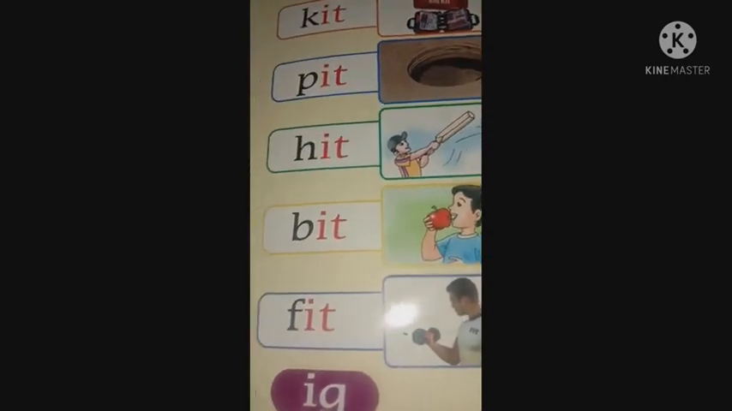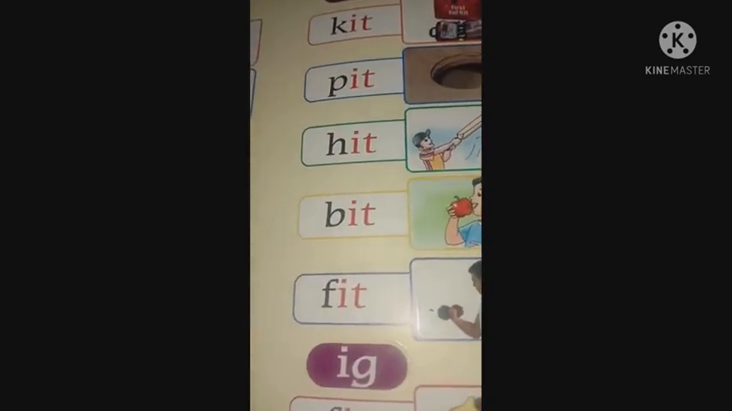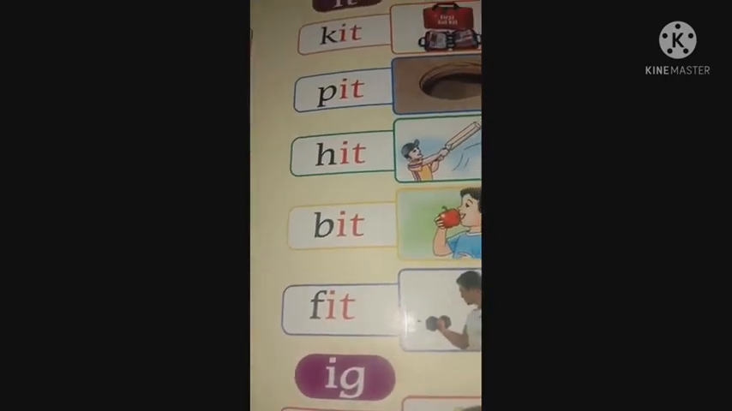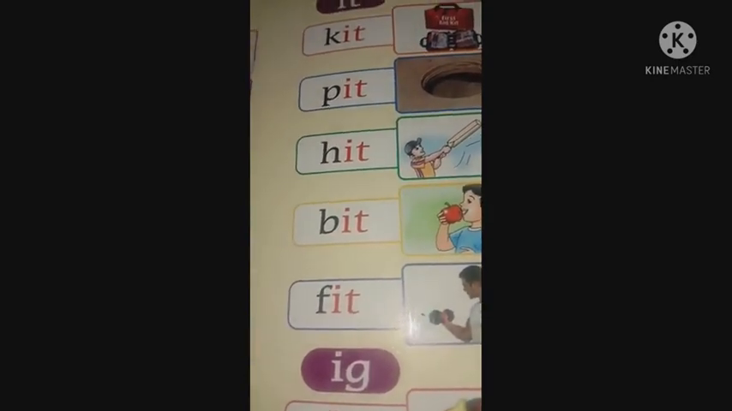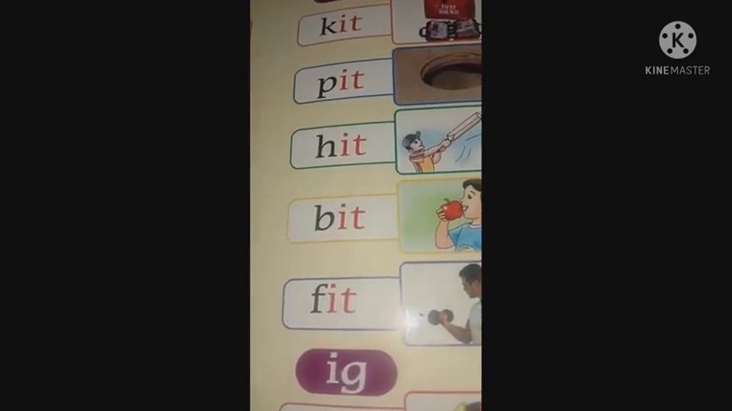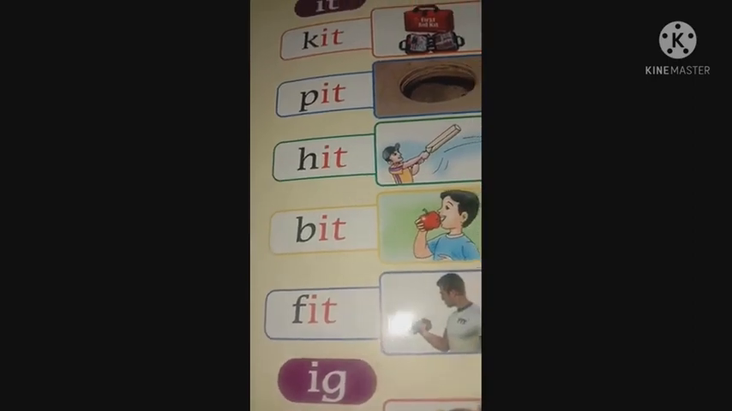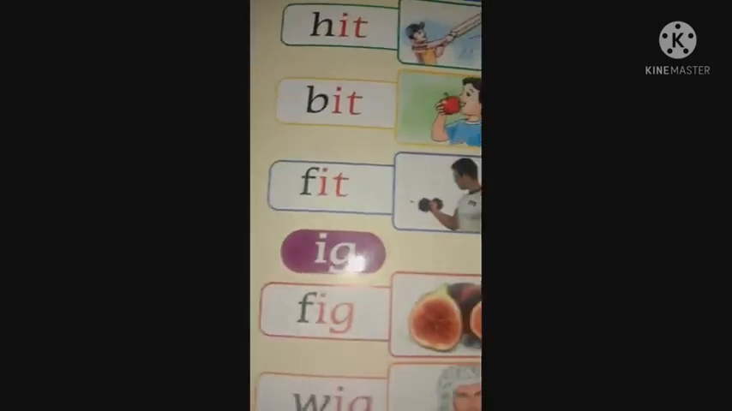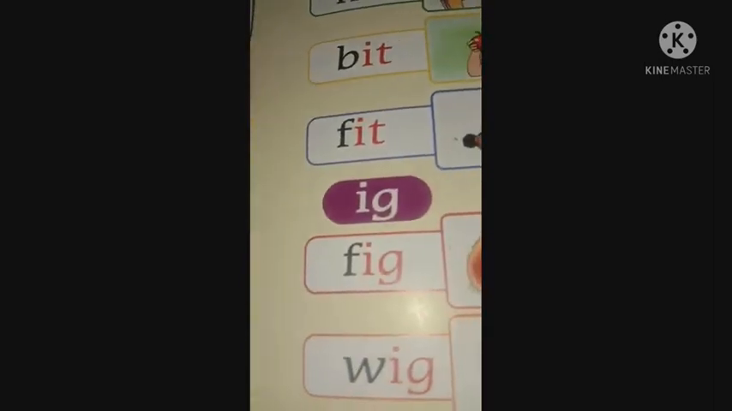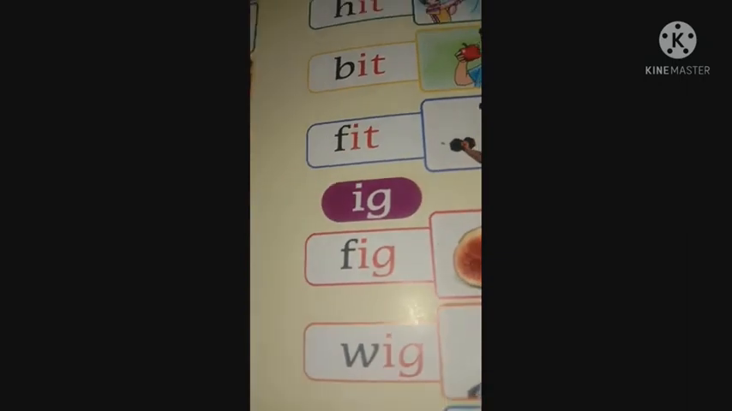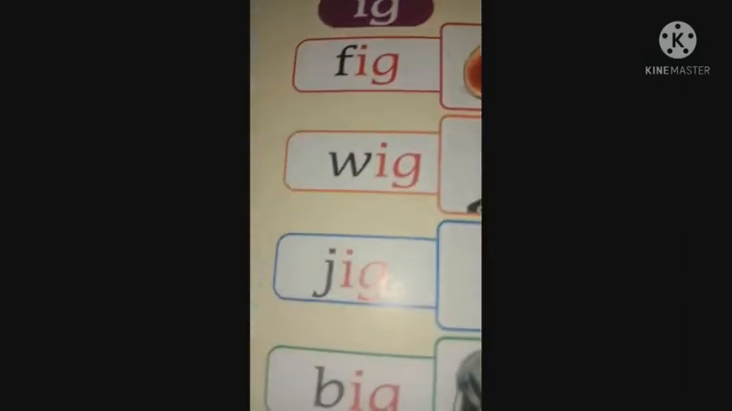The next one is bit. Ba, e, ta. Bit. B says ba, I says e, T says ta. The next one is fit. F says fa, I says e, T says ta. Fa, e, ta. Fit.